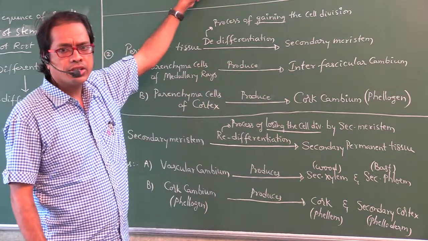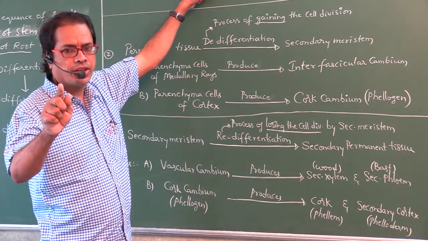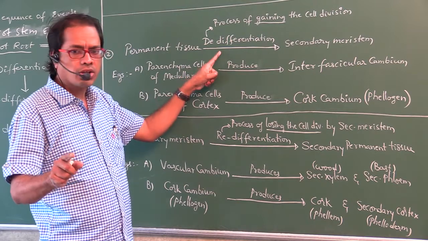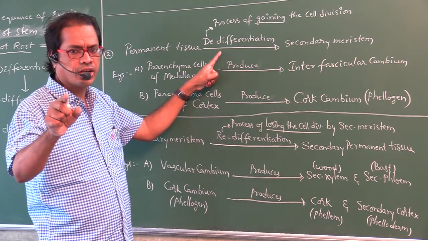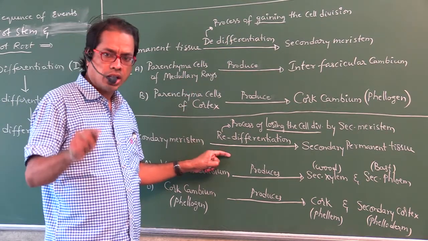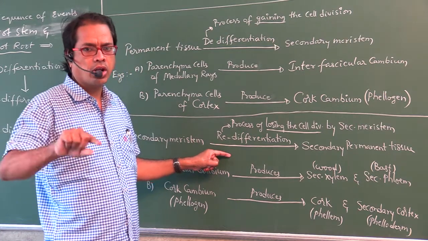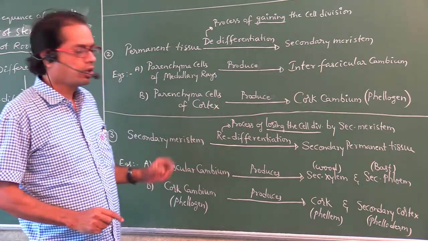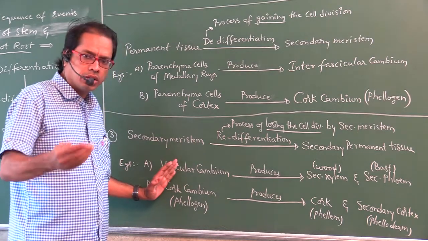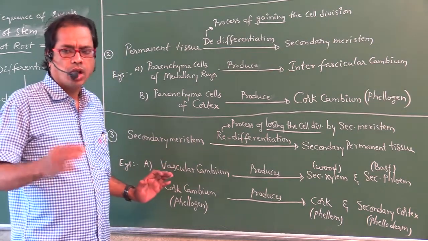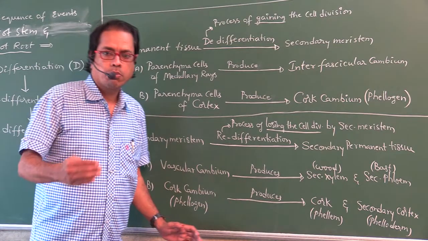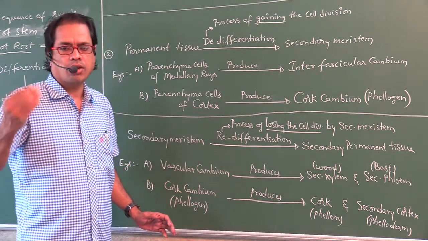The first event is called differentiation. The second event is called dedifferentiation. The third event is called redifferentiation, shortly called RD. Before the arrow mark means the tissues that undergo. After the arrow mark means products of, result of.